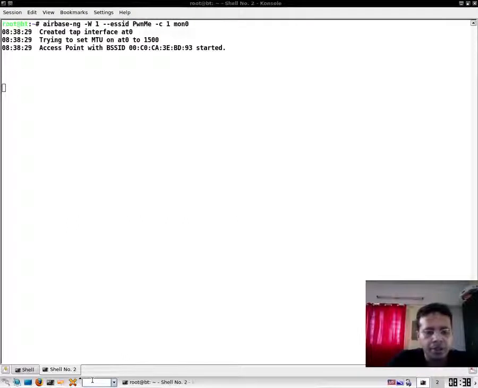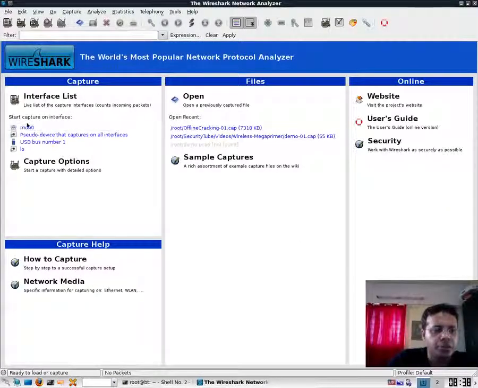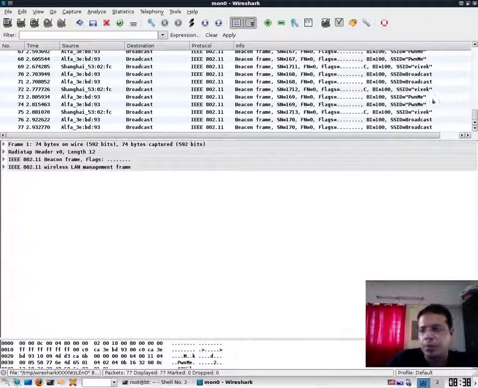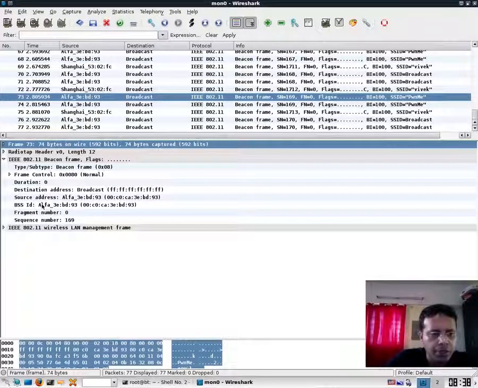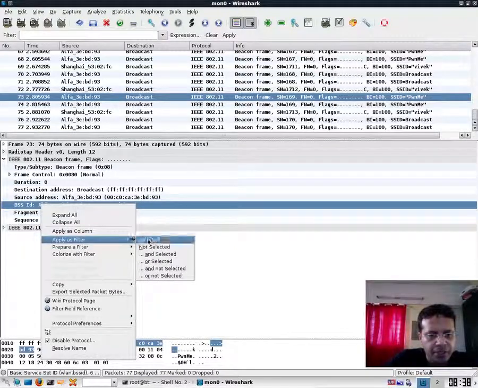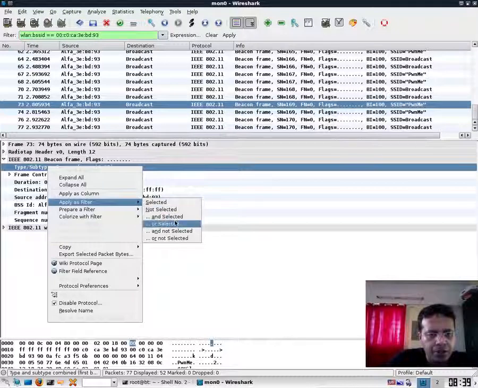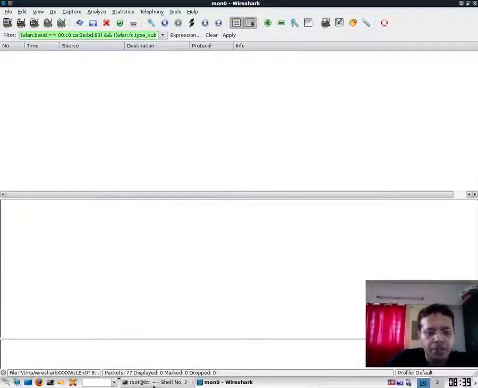Before I start my client once again, let me open up Wireshark and start sniffing on the mon0 interface. So we already see a lot of beacon frames for PwnMe. Now let's apply a filter for the BSSID, and we really are not interested in beacon frames. Now let me go ahead and start the client once again.